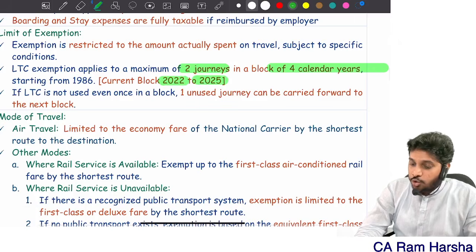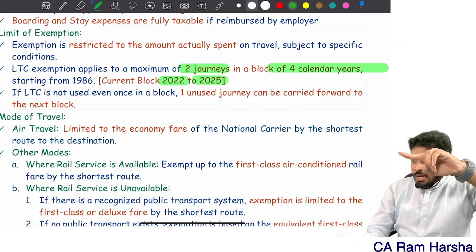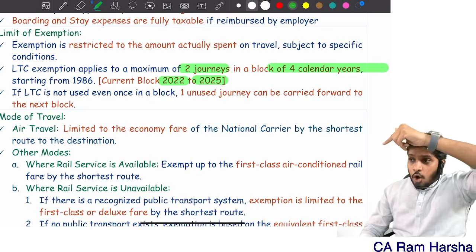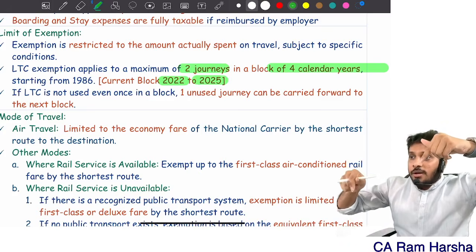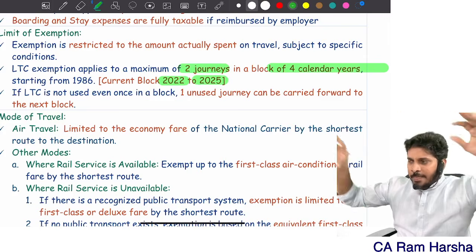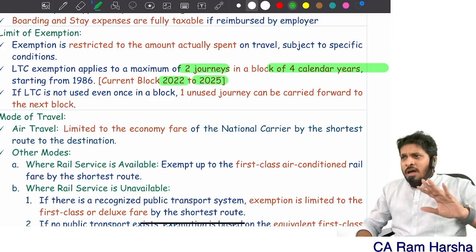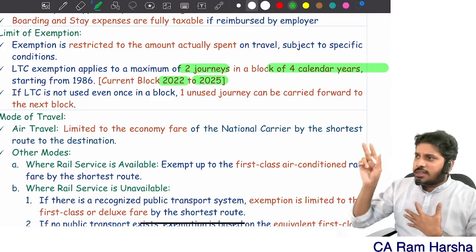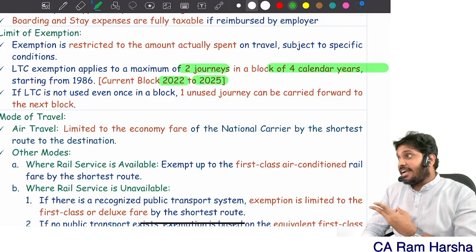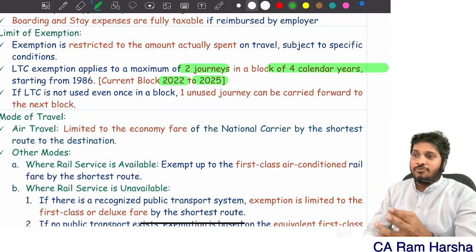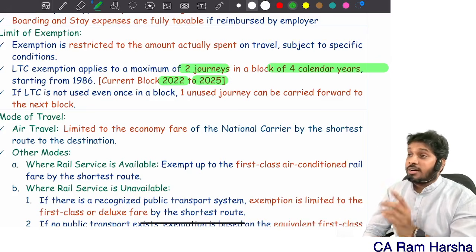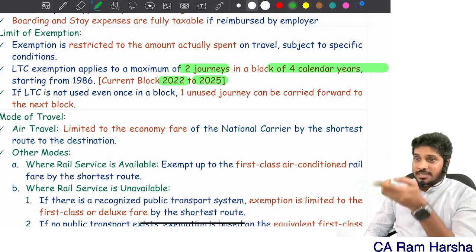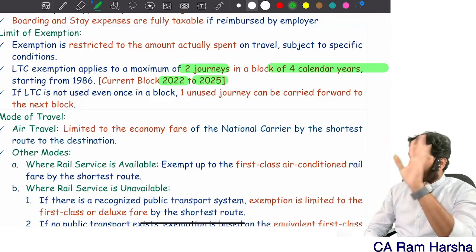Right now the 2022 to 2025 calendar year block is running. Getting it? So up to March 2025, the problem will be given for 24-25, and they will give you information on how many tours were already completed. Suppose this is the 3rd tour, leave travel allowance is fully taxable. Suppose this is the 2nd tour. Getting it? Travel cost reimbursement alone is exempted for self, spouse, 2 children, all that. 2 children means those who were born on or after 1998 only will be counted. If the children were born before 1998, they will not be counted. Again, for children born after 1998, if twins come the second time after a single first birth, they are considered as 2 children only as a whole. Yes or no? That's it.